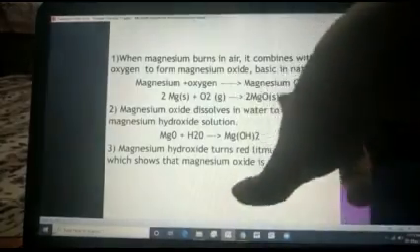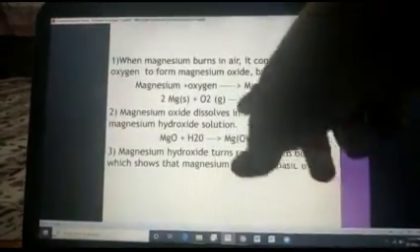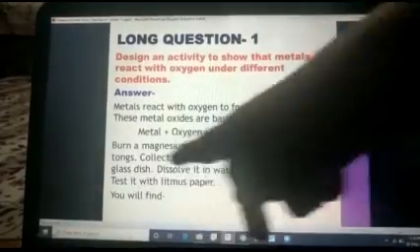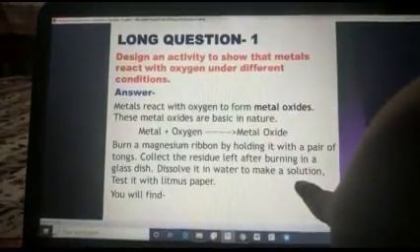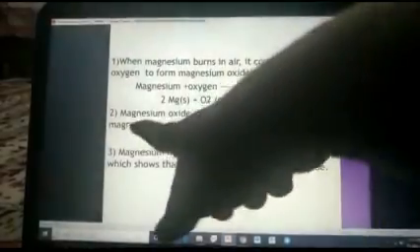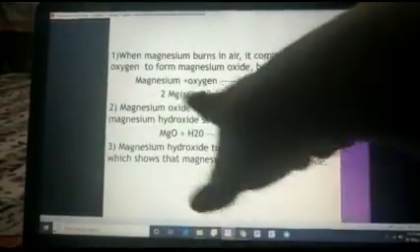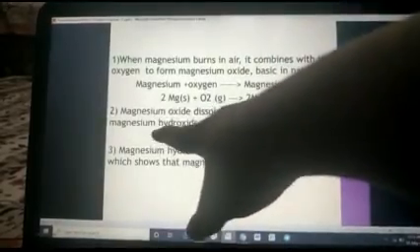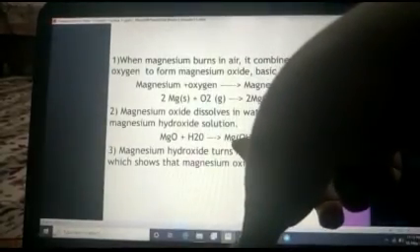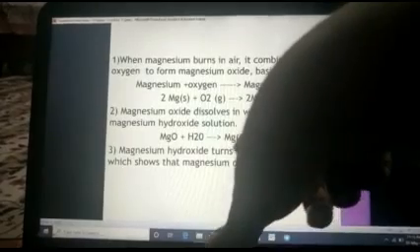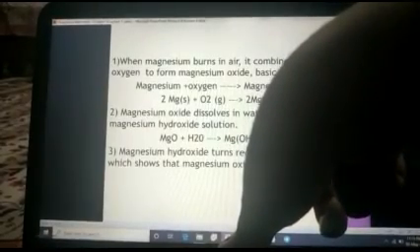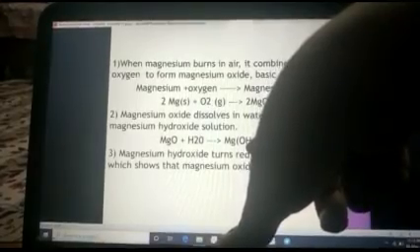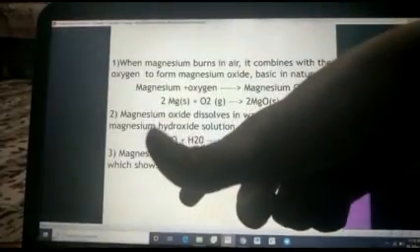Now this magnesium oxide we are collecting in the glass dish, and adding water to make a solution. Here we are dissolving that magnesium oxide in water, and what is formed? Magnesium hydroxide solution. Magnesium hydroxide is a base. Do you remember? This base is present in acidity syrups.